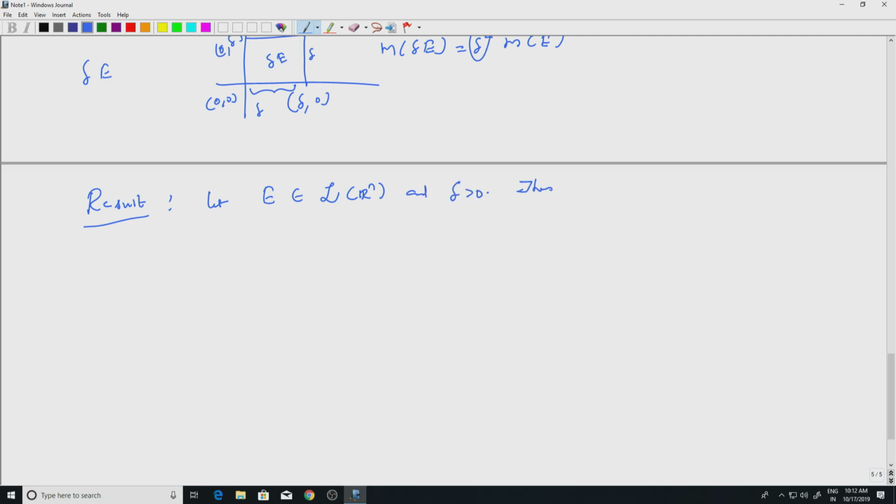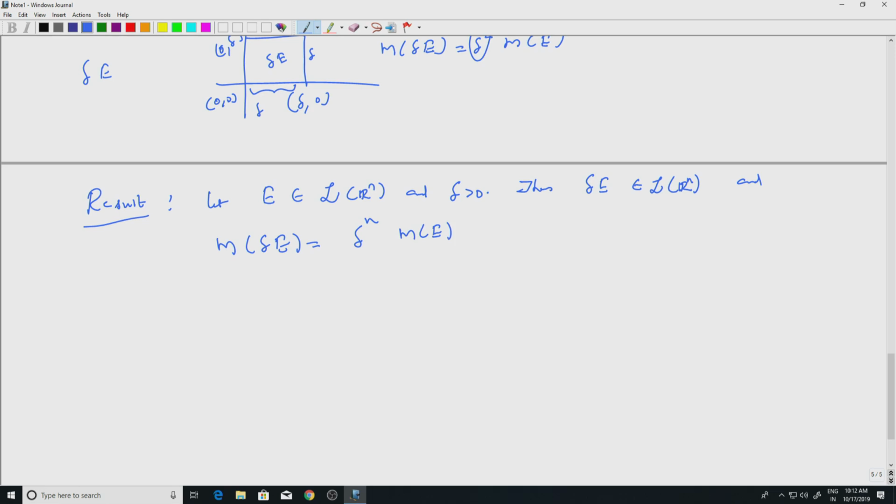Then, first of all, delta E is measurable, so that we can talk about its measure, and the measure of delta E is equal to delta to the n, where the n comes from the dimension of Rn, times the measure of E. That is what happens.